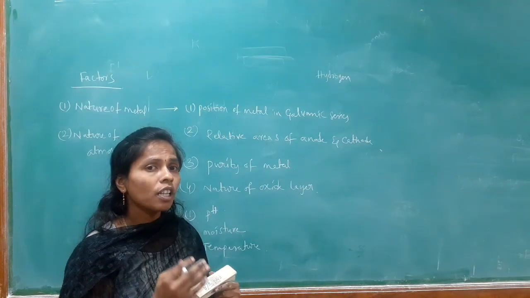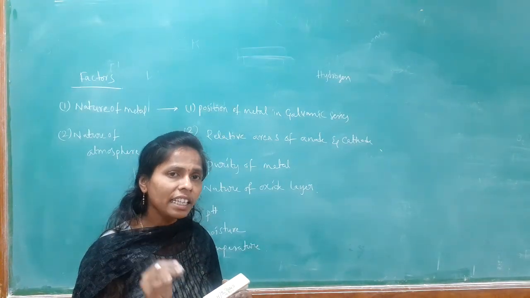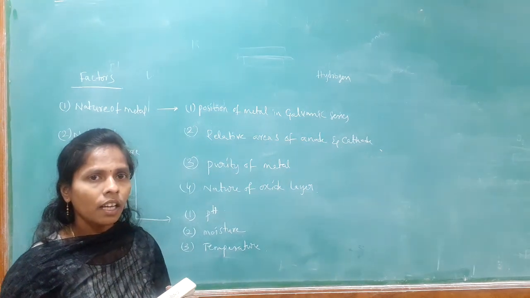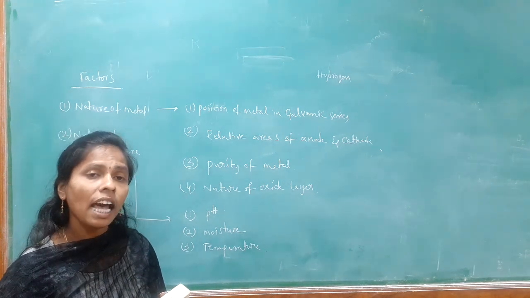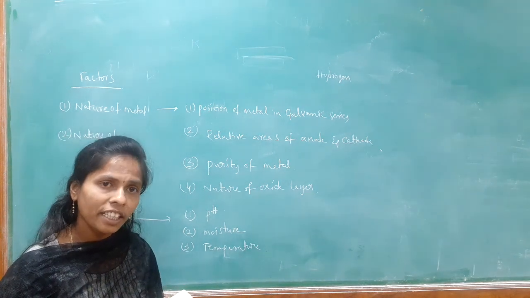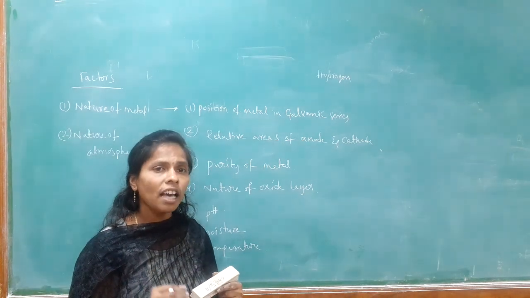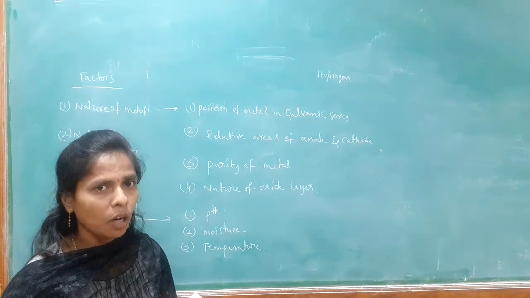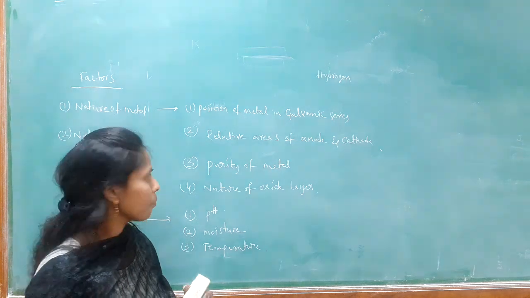If the metal is in the top position in galvanic series, it acts as the anode and undergoes corrosion, and if the metal is in the bottom position in a galvanic series, it acts as the cathode and is protected from the corrosion. That is position of metal in galvanic series. So, top metals are anodes and undergo corrosion, bottom metals are cathodes and are protected from the corrosion.